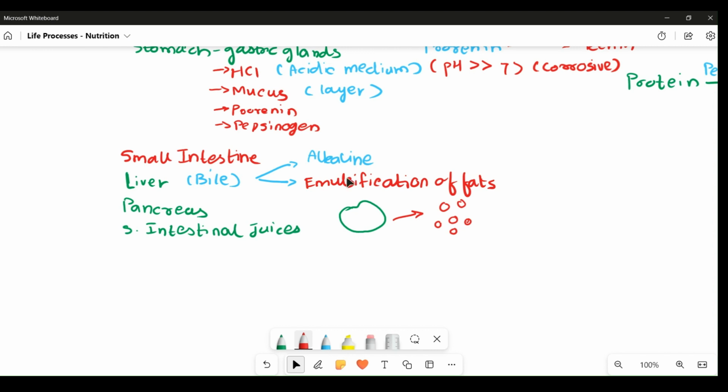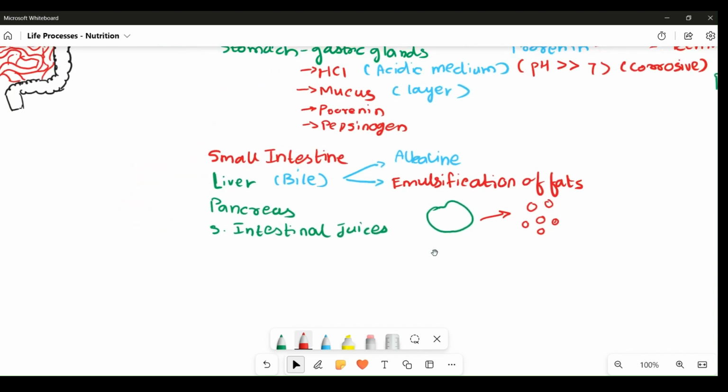Okay, this was all about bile. Next is the pancreas. The pancreas secretes three main enzymes.